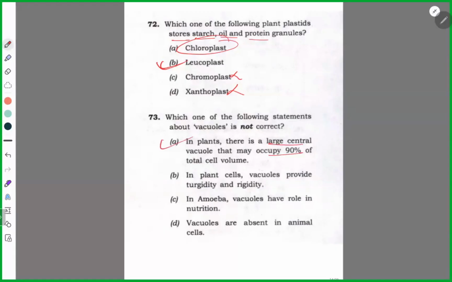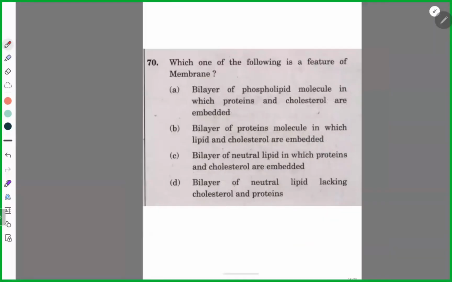Occupy large space, yes. Vacuoles provide turgidity and rigidity, yes. Vacuoles are absent in animal cell? No, they are present in animal cell also. And amoeba vacuole role in nutrition, yes. How? We'll cover in upcoming chapters. In amoeba, vacuoles are called food vacuoles, so yes, their role in nutrition. Vacuoles absent in animal cells? No, they occupy 0 to 5% space, so they are not absent. Not correct. Next.